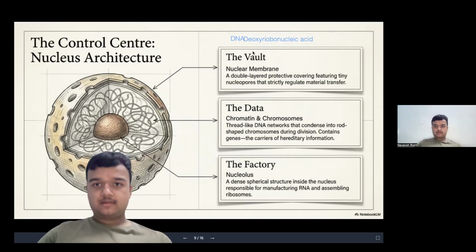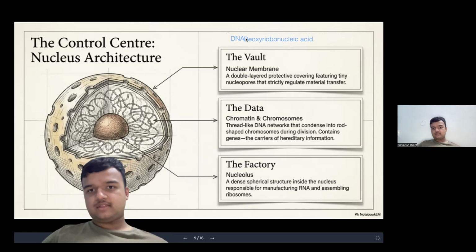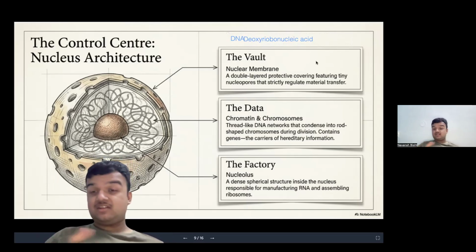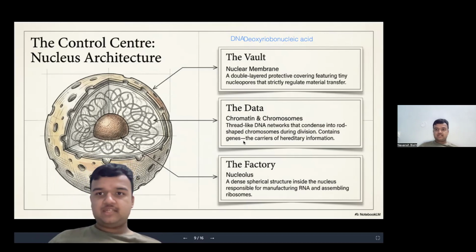DNA. For DNA, we are going to use deoxyribonucleic acid. Sorry for the untidy organization. So this is DNA. Thread-like structures are DNA networks that condense into rod-shaped chromosomes during division. Now, what kind of division? We'll discuss that later. Chromosomes contain genes. Now, genes carry the genetic information, or the inheritance, or heredity.